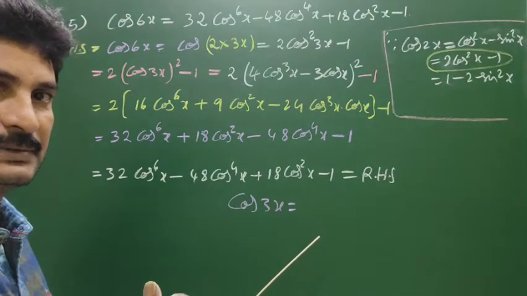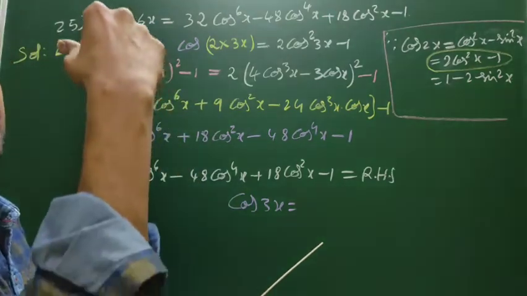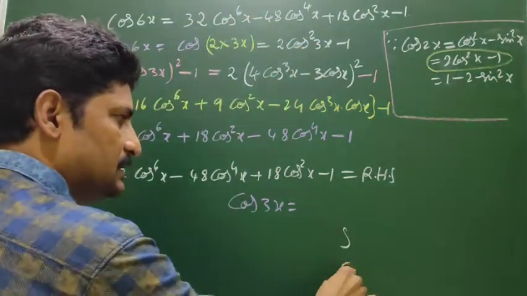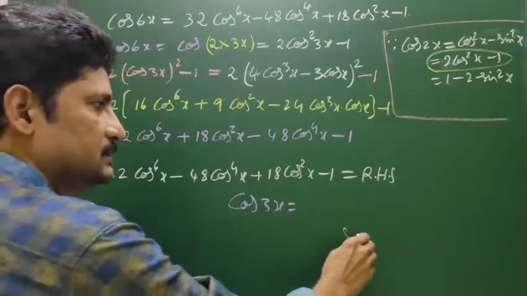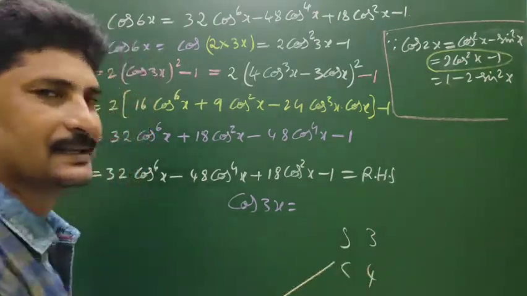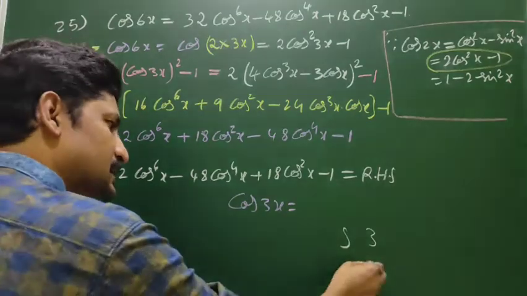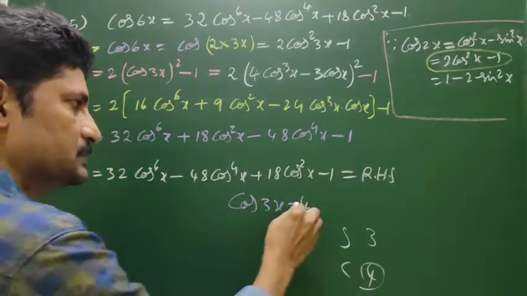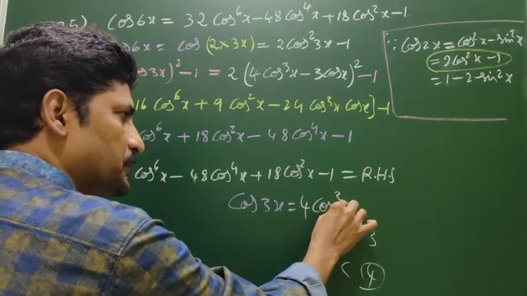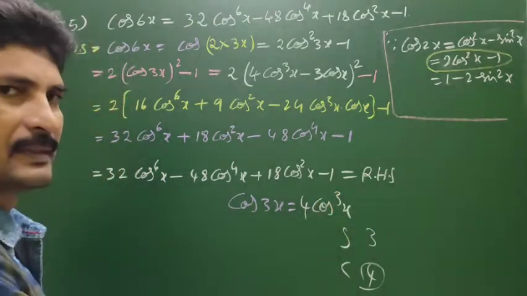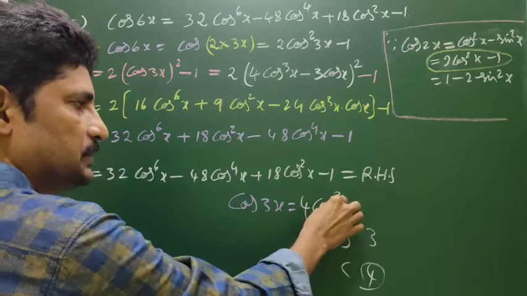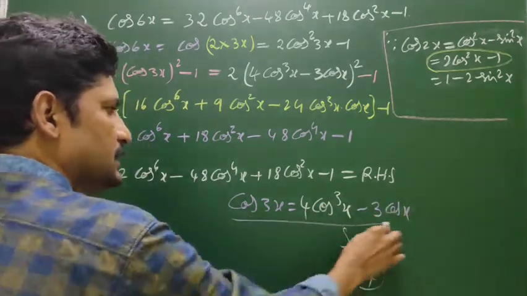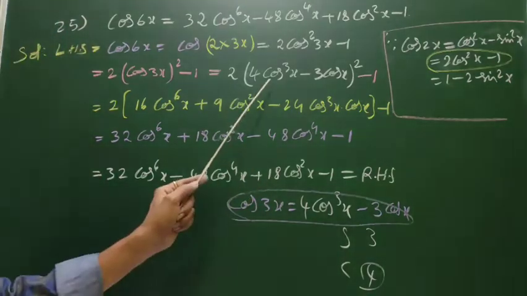Sin first, cos second; 3 first, 4 second. So start with 4. When 4 came, cos cube x, 4 cos cube x minus 3 cos x. This is the formula of cos 3x.